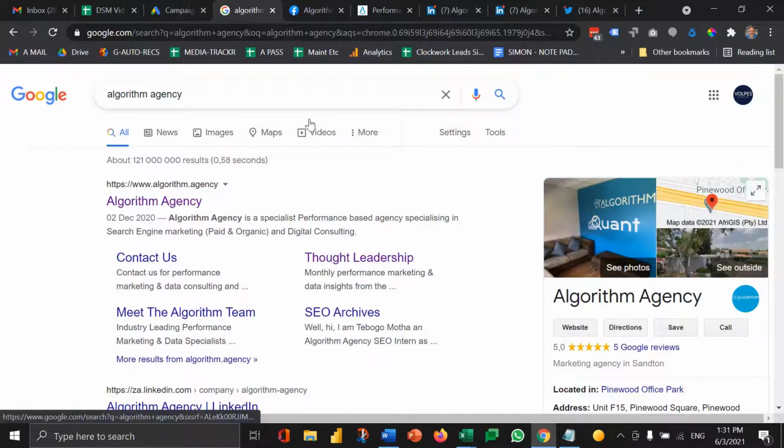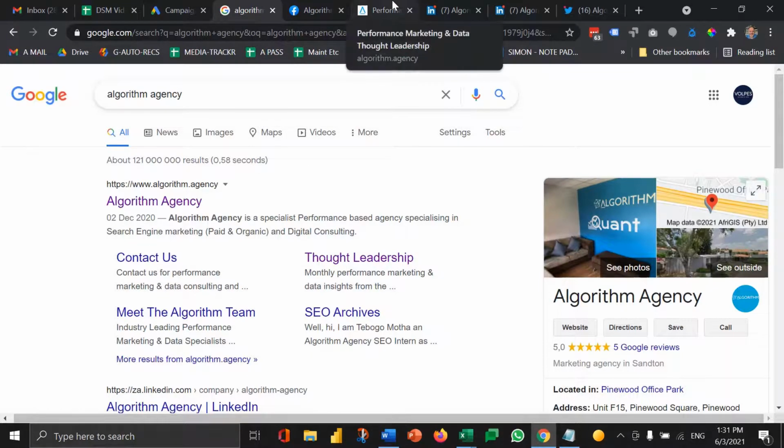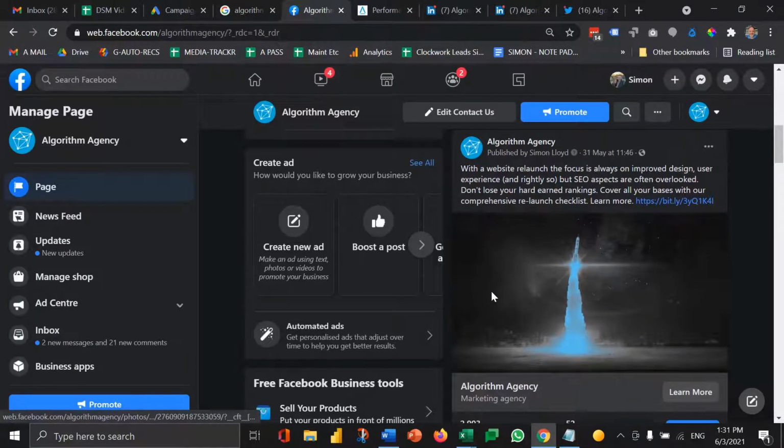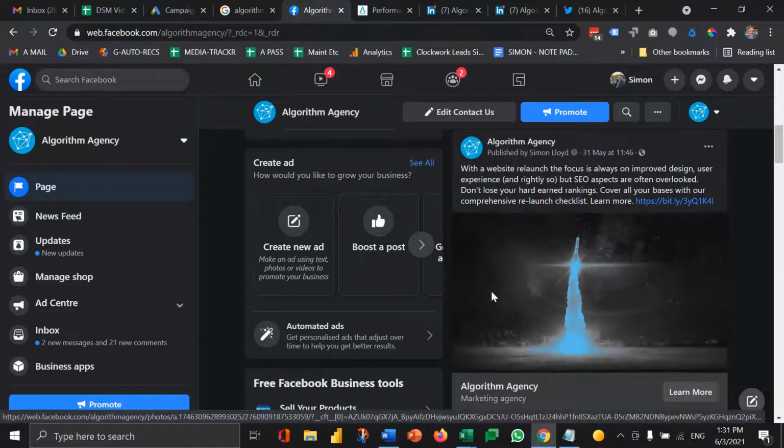But it goes a lot further than that. So for social media, people often make the mistake of designing posts that they just post on the social media platform as an image or a piece of content. From a search engine point of view, it's much better that content always lives on your website. Why? Because that content lives forever.